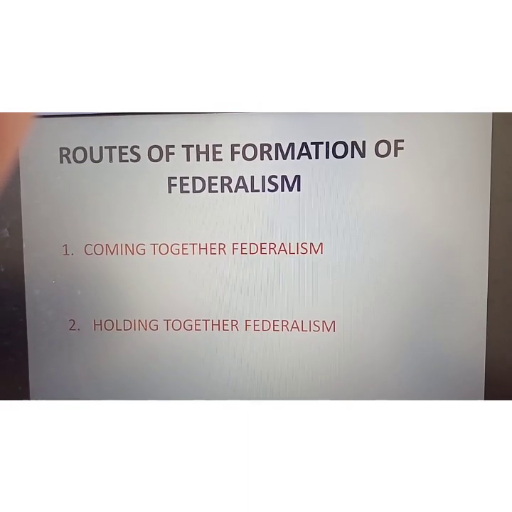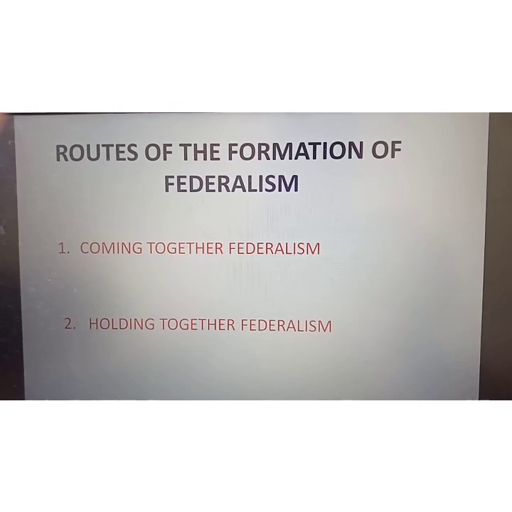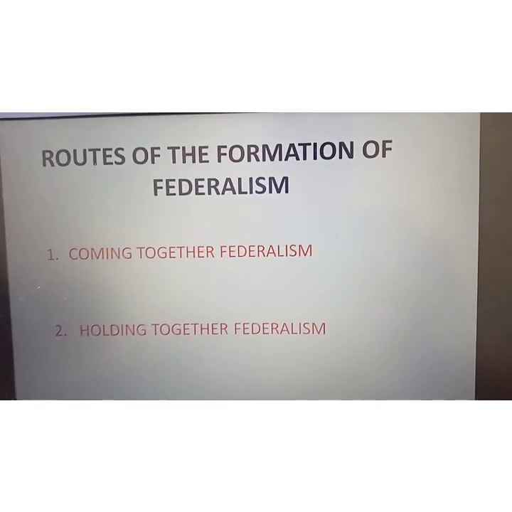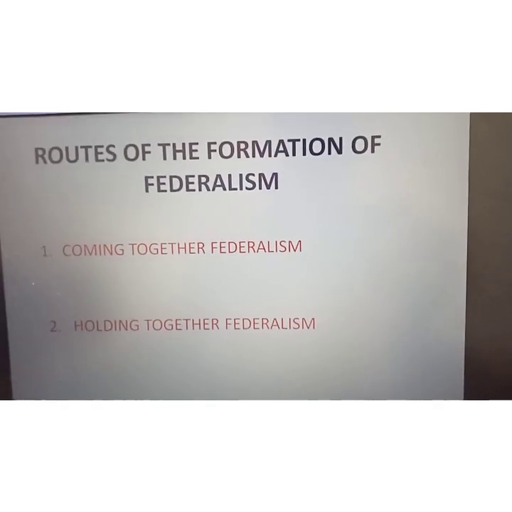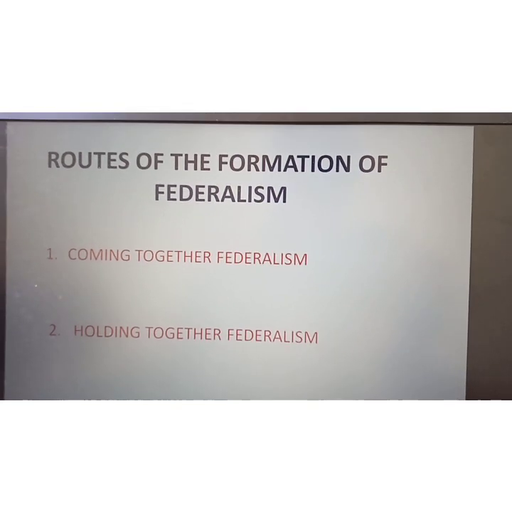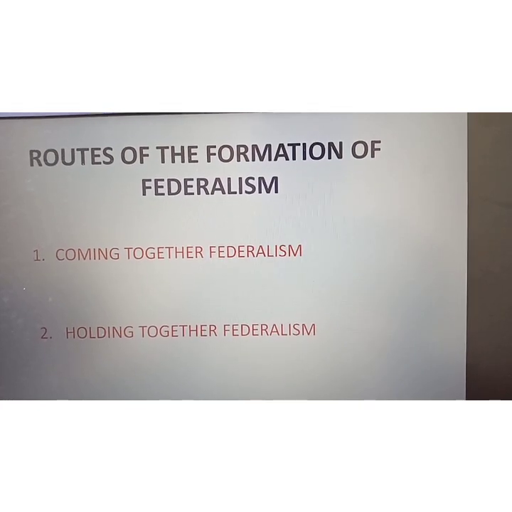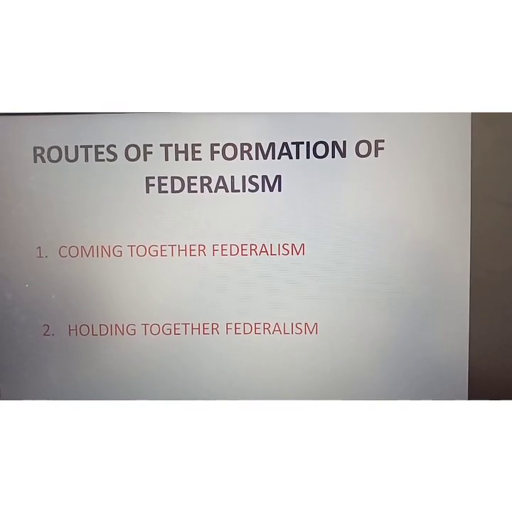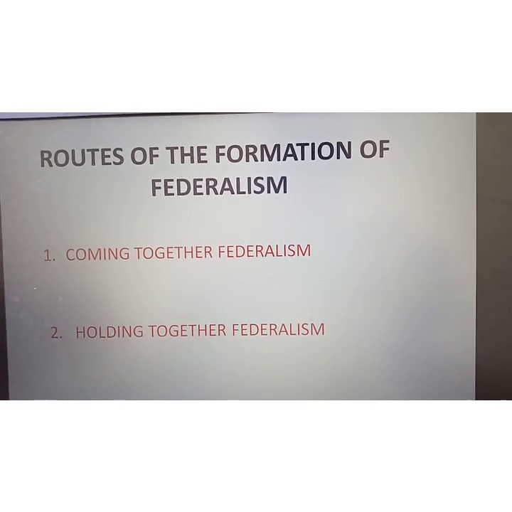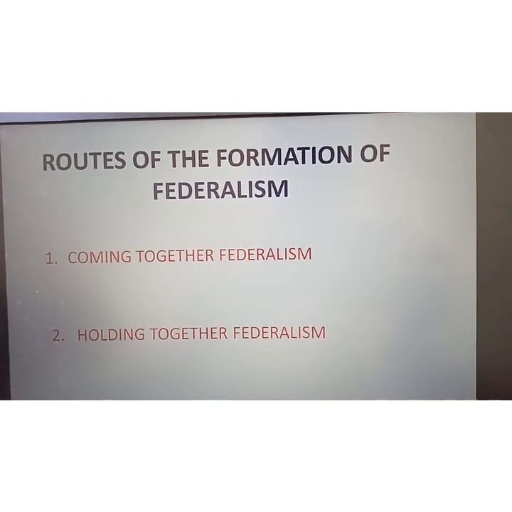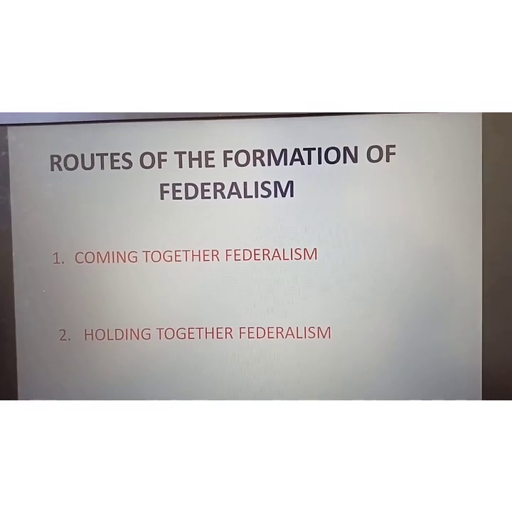When some independent kingdoms, some independent states, come together to make themselves stronger, that is coming together federalism. And second is holding together federalism, when for the accommodation of regional diversity, of different demands, or for the better administration of a big country, we divide the country into small parts, and we give power to those parts also. That is called holding together federalism.